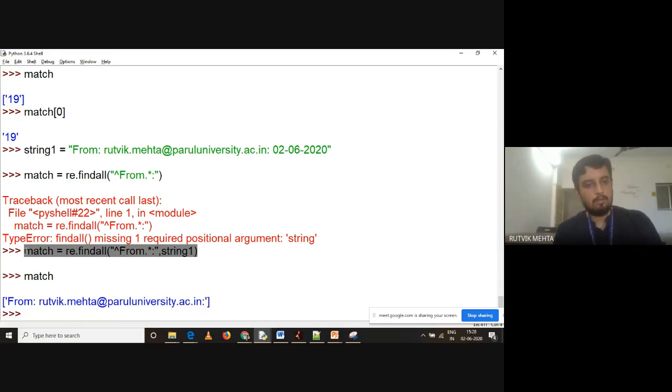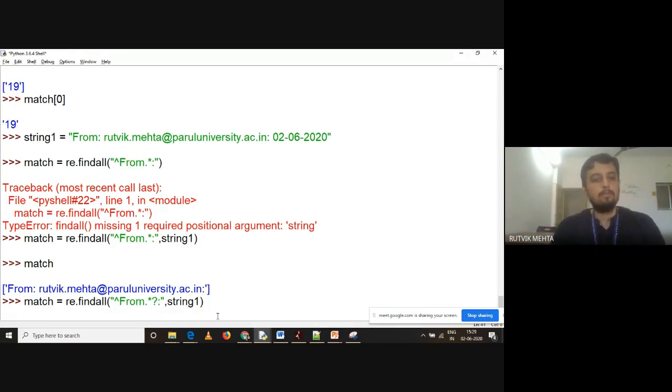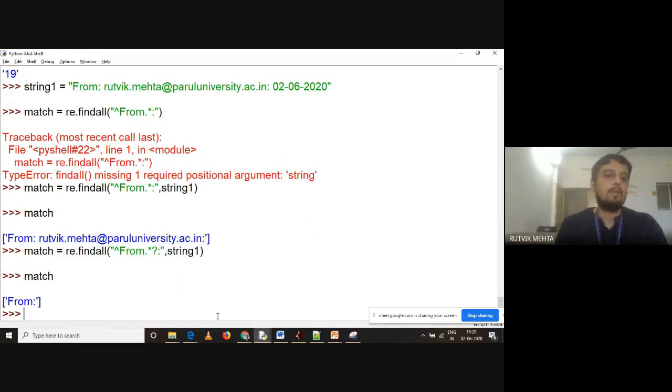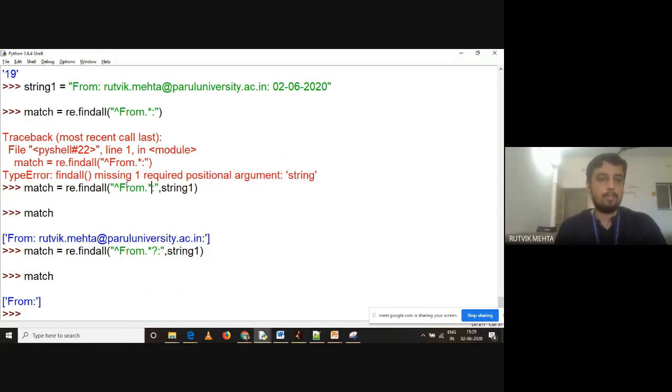But if I want to make it non-greedy, let us see how. As you know, for non-greedy we have another representation in regular expression. Star is combined with question mark. When you combine it with question mark, it is non-greedy, so the shortest match will be given as output. So here the answer will be from colon. If I print match, see this, the answer is from colon. Why? Because it is looking for the shortest match. This is the difference between the greedy and non-greedy approach. Star means greedy, so it looks for the longest match, and star question mark means non-greedy.